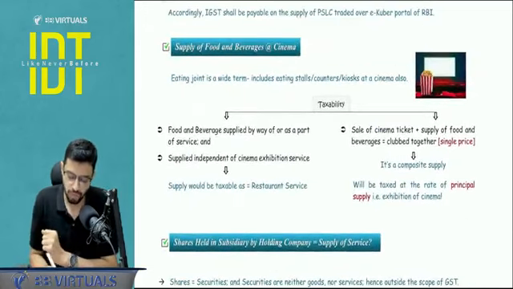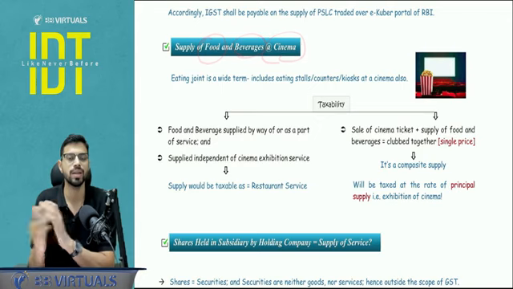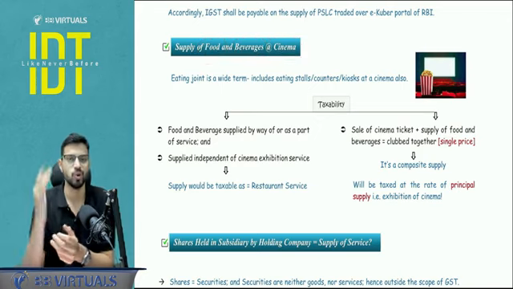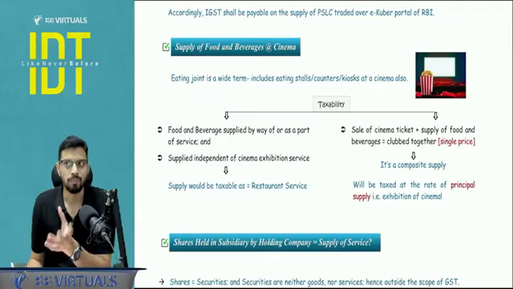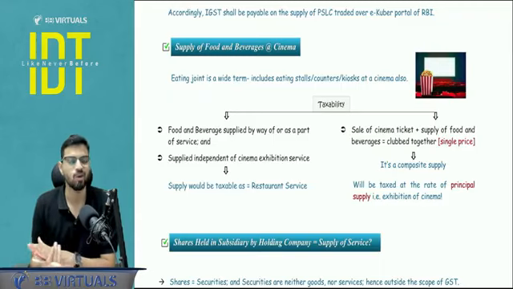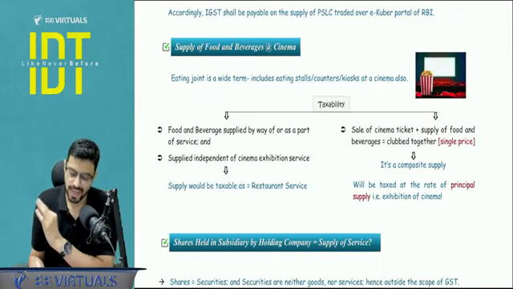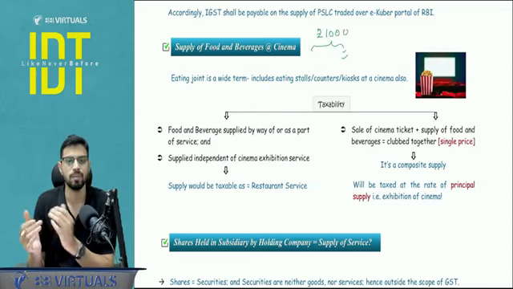Next is the sale of food and beverages at cinema. Now here there are 2 cases possible. Let's say tomorrow I am going to watch a movie at PVR Inox. And there are 2 cases possible. Let's say I buy a ticket of rupees 1000, which includes the cinema as well as the cost of Pepsi and nachos with which I will be served in the interval.